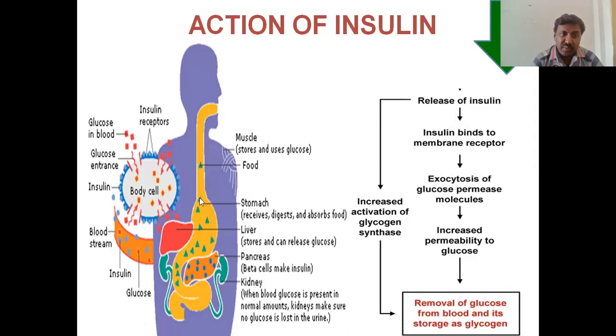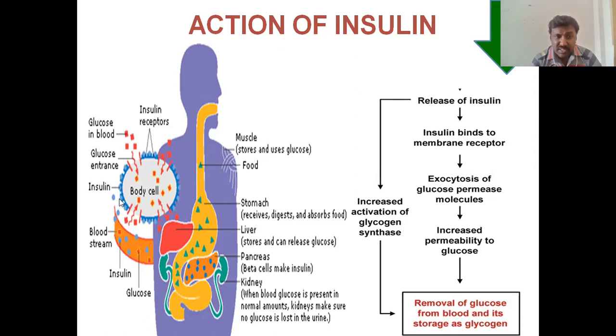So whatever you had put, that food particles, this is glucose molecule. Just observe my arrow mark, this glucose molecule, this glucose molecule, this is insulin. This is insulin secreted from the pancreas. So this insulin binds to the insulin receptor on the cell membrane, and here the glucose molecules enter into the cell.